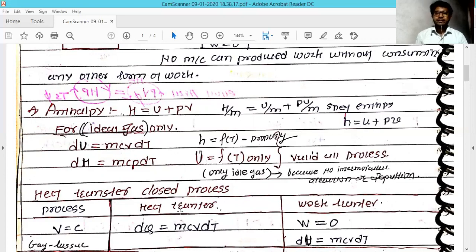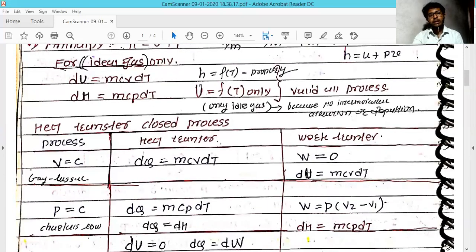It's also represented as cv is the slope of du by dT, and the cp value you can write in the form of dh by dT. And this enthalpy is only a function of temperature for ideal gas. These two conditions are very important, and most of the time GATE also asks on these two things: internal energy is also a function of temperature only for ideal gas.